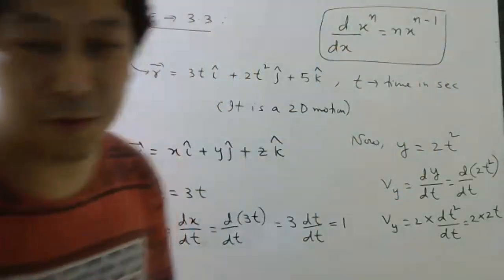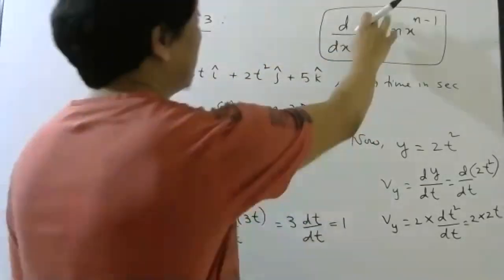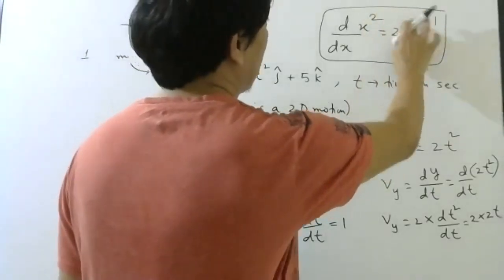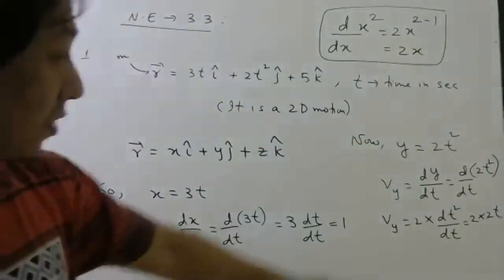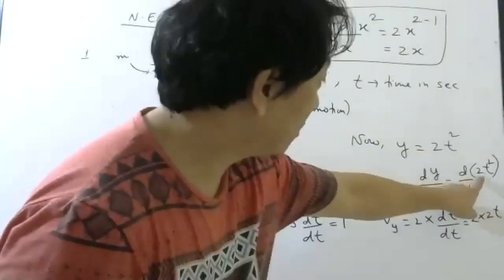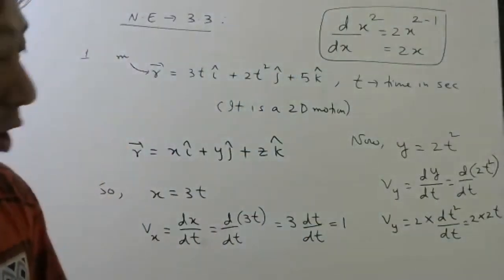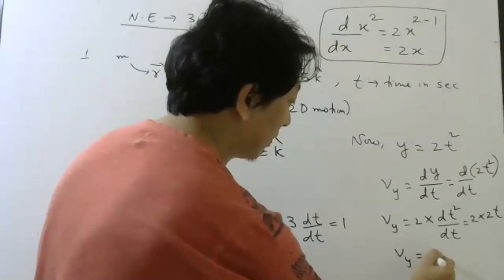Don't mix them. If you mix them, you are a gone case. This is the formula for differentiation: if this is x power 2, answer will be 2x power 2 minus 1, which is 2x. So the constant you take outside, then differentiate t square. That will be 4t. So what is Vy? 4t.